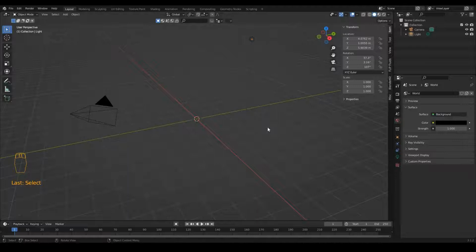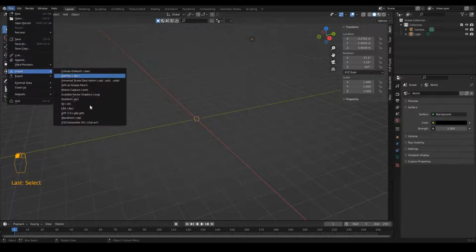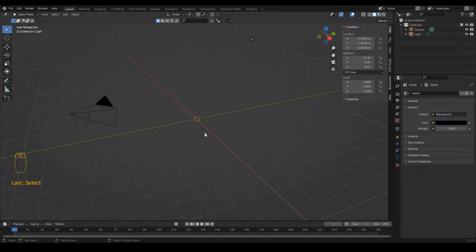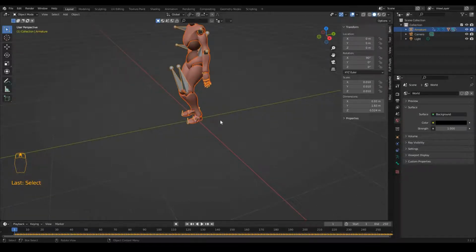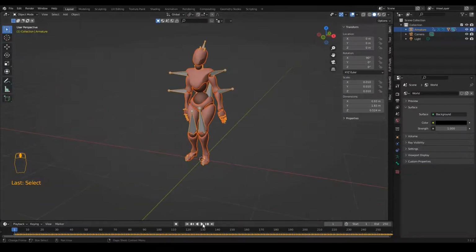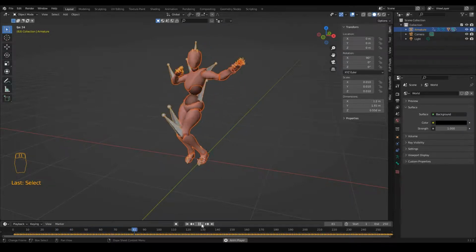Let's open Blender and import the downloaded FBX file by going to File, Import, and FBX. And this is the file downloaded from Mixamo.com, arms hip hop dance.fbx. Import it. And now you can see you have your animated character. I can play the timeline and I can see it's working perfectly.